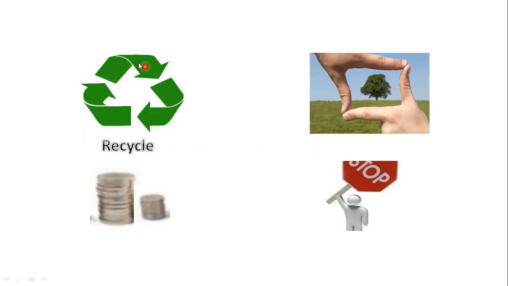To recycle something, we take something old and recycle it to use it again. We have to protect. We should protect our planet. Reduce, this is reduce. We have a large amount, then we reduce it. We make it less. And we should prevent. Prevent, it's to stop.